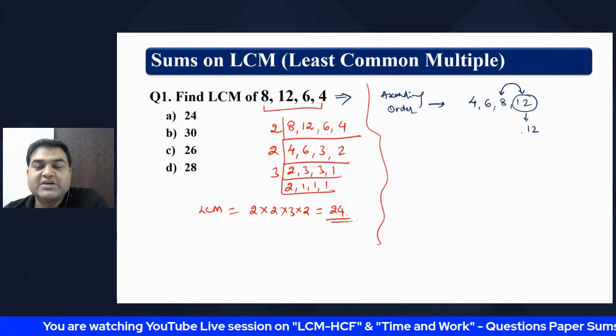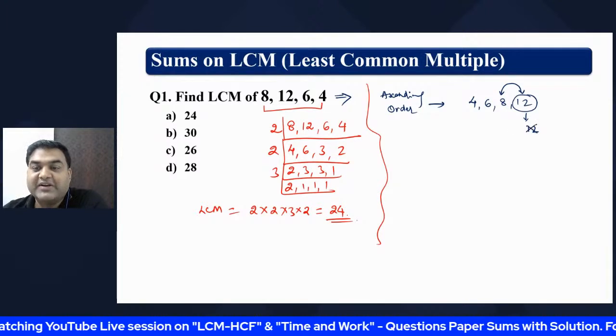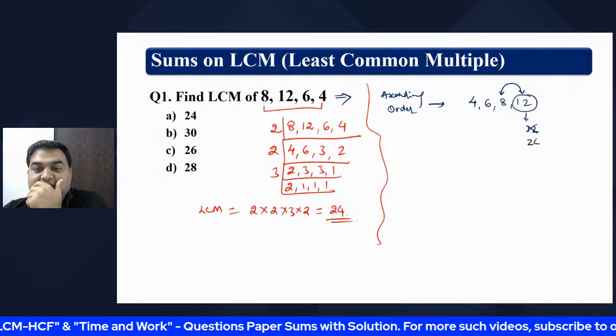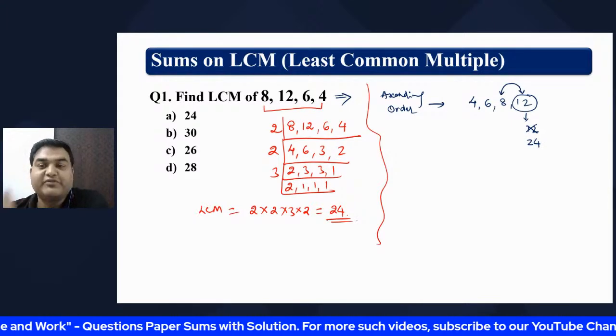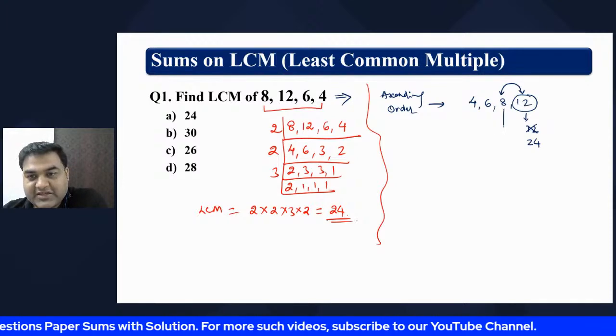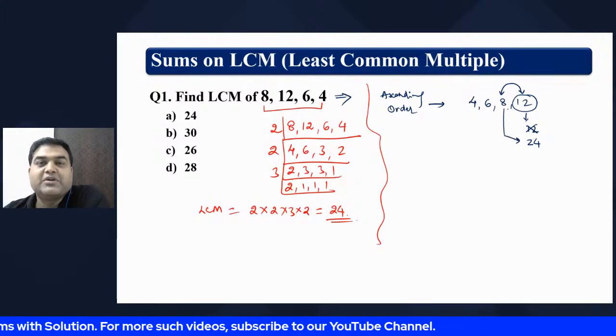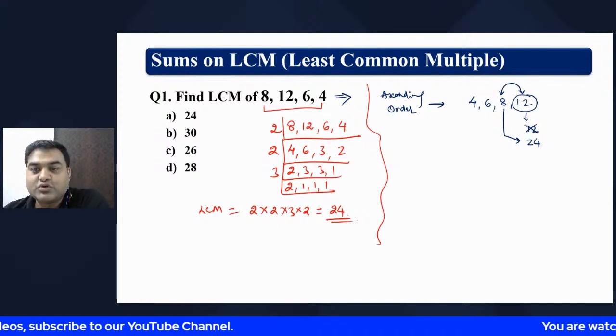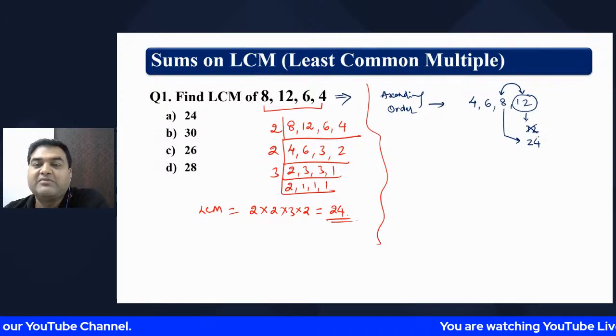8 1 ja 8, 8 2 ja 16. No, leave it. Go to the next multiple of 12. What is the next multiple of 12? 12 2 ja 24. Okay, 24. Whether 24 comes in the table of 8? Yes, 8 3 are 24. So the LCM of 8 and 12 is 24.